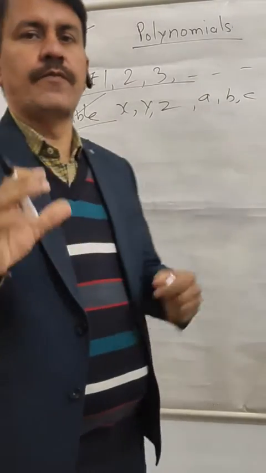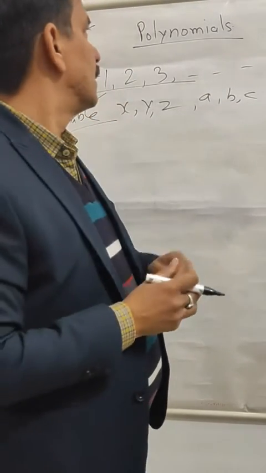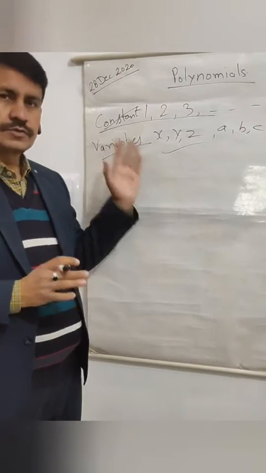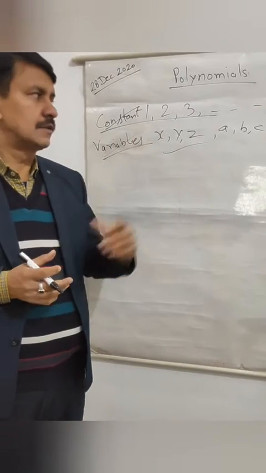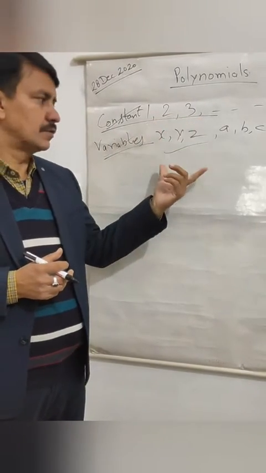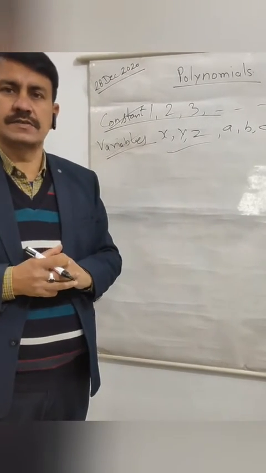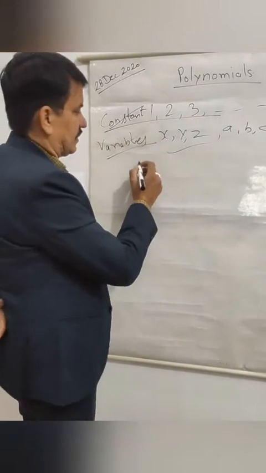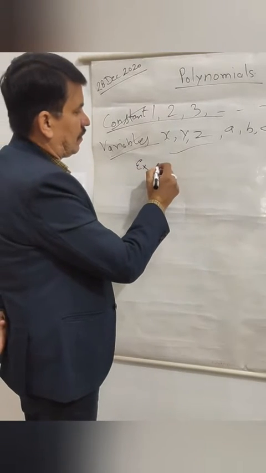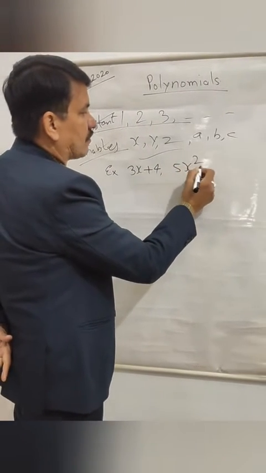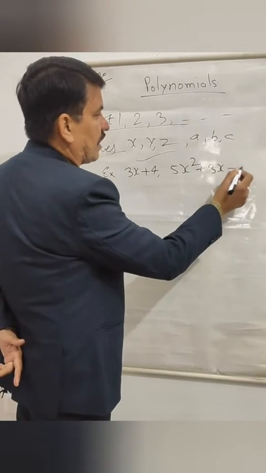The combination of constant and variables is known as polynomials. Yes? So, is it clear what the constants and what the variables are? Now, the combination of constants and variables is known as polynomials. Example, 3x plus 4, 5x square plus 3x minus 9, etc.